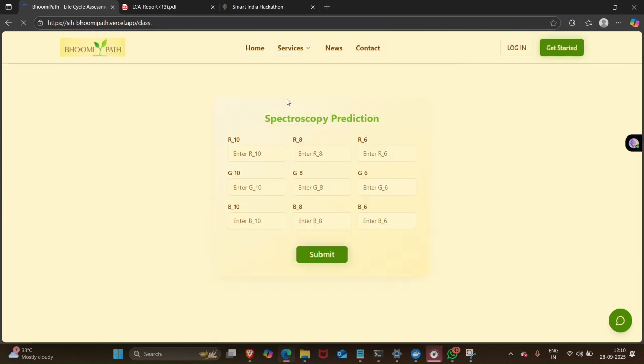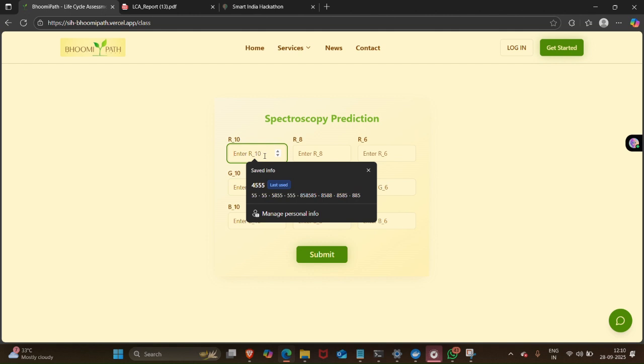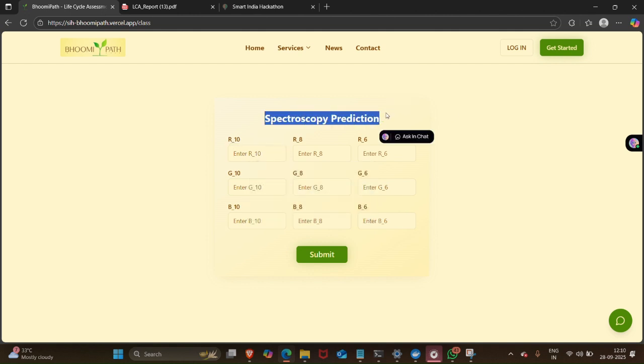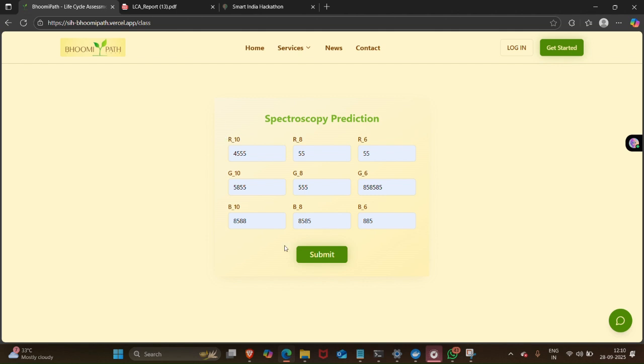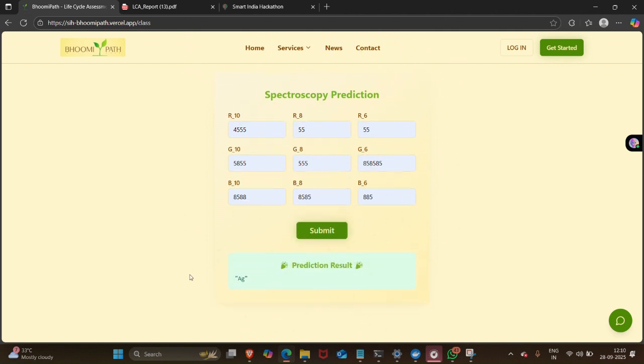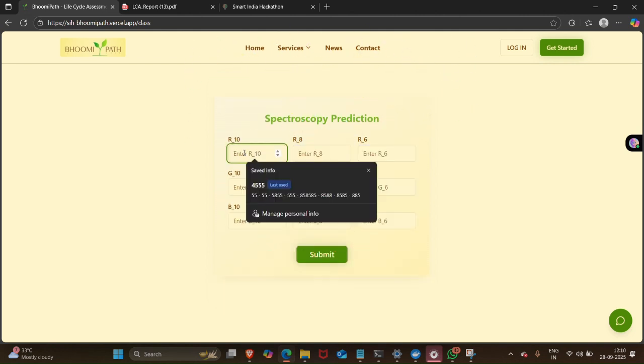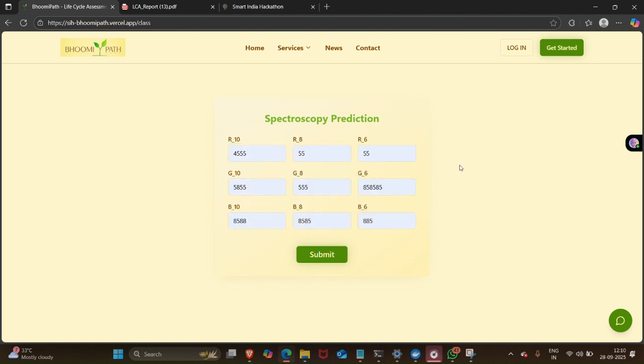Then the predict class. The predict class functionality is again somehow related to the problem. Here, the companies can write the values of R10, of R8. Let me first tell you what all these fields are. Basically, you can understand that these are the bandwidths of the spectroscopic values by which we can check whether the metal is the same one we are working on, as I have filled these values.